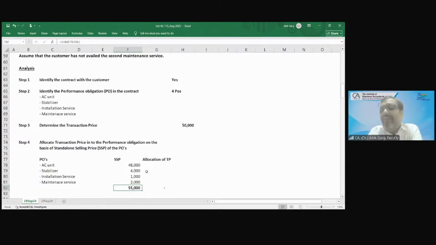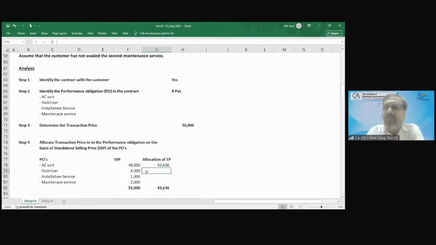You need to allocate this transaction price to the performance obligations. How should I allocate? On the basis of their standalone selling price, their market price. So I need to allocate 50,000 in the ratio of their standalone selling price. So how do I allocate? 50,000 multiplied by 48,000 divided by 55,000.